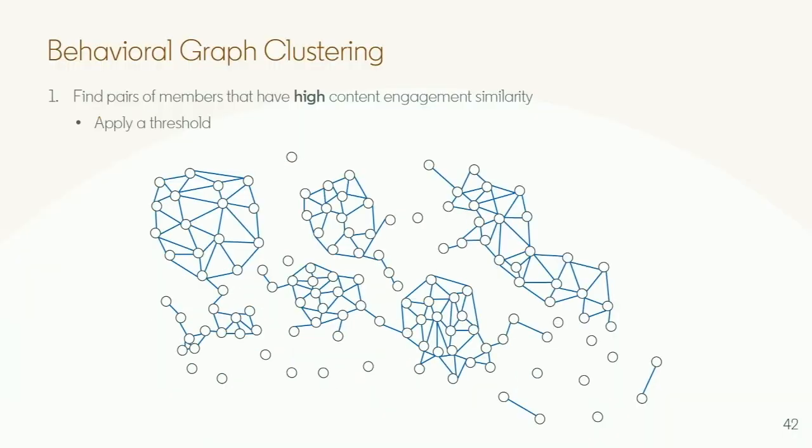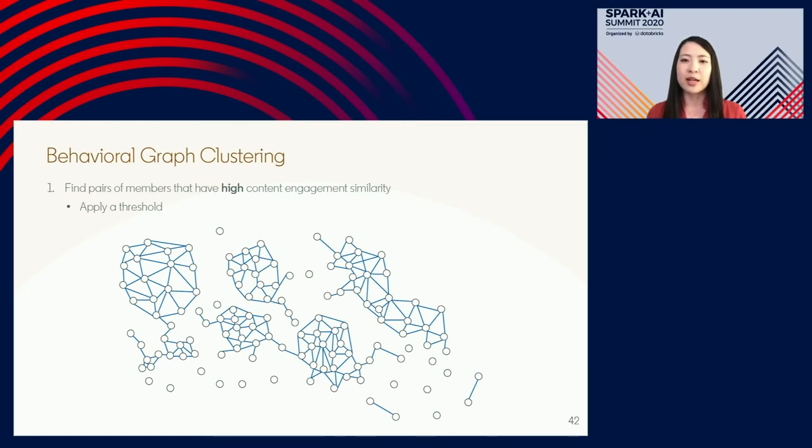So then once we know the comparisons to run, then we need a threshold. So what exactly is considered high similarity? In this situation, we used a value of 0.7. Took a few iterations to get to this, but there is some gut intuition here. And basically it depends on how easy it is for two members to just spuriously have high similarity. So if we were using something like IP address, where it's a lot harder for two members just to have the same IP addresses in common, then you can use a much lower threshold. But for something like content, very easy for two members to engage with the same content. And so therefore that threshold is fairly high at 0.7.